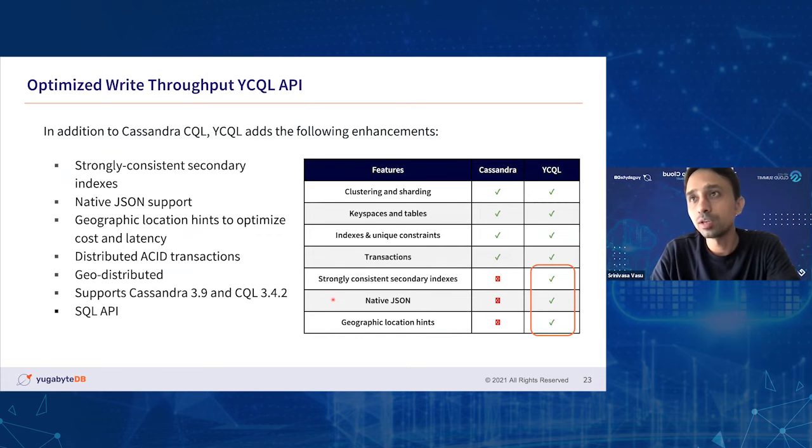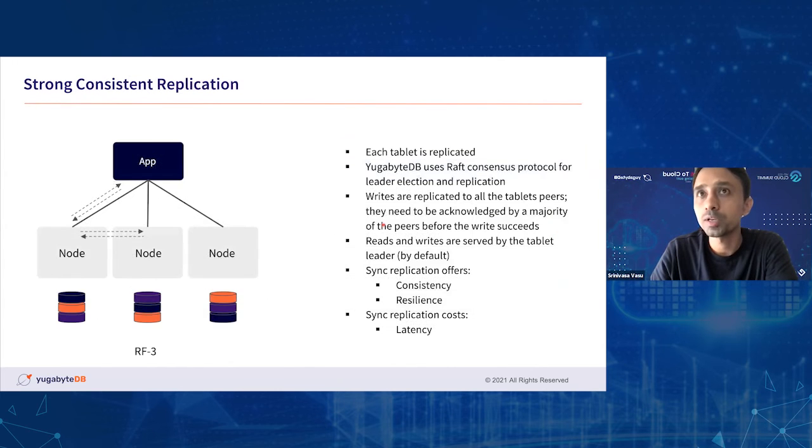On the YSQL API front, again, this is built based on Cassandra query API, and it has all the features of Cassandra plus the strong consistency and distributed transaction capabilities, plus native JSON as a native data type support as well.